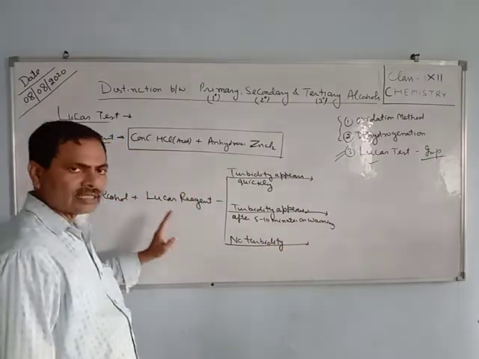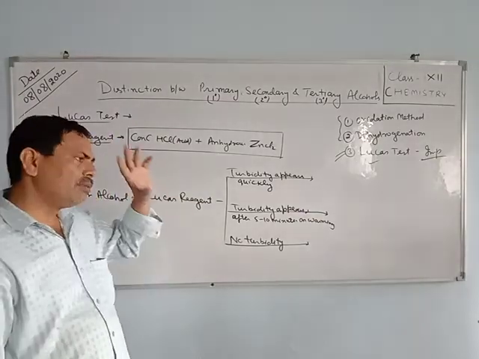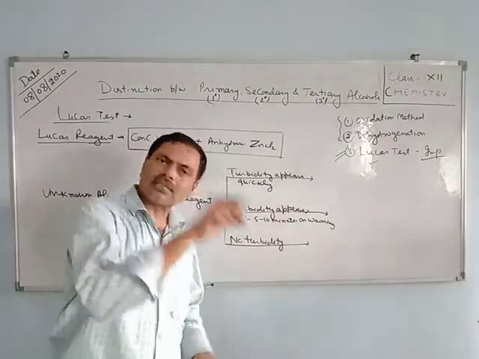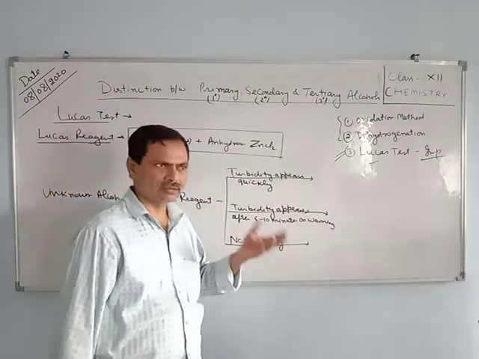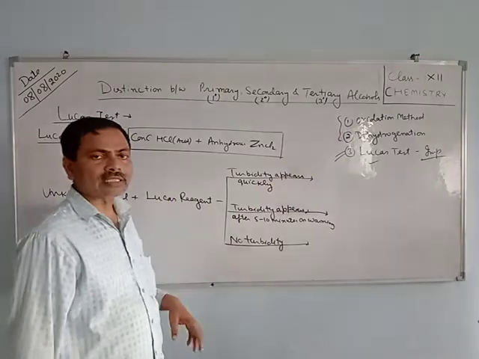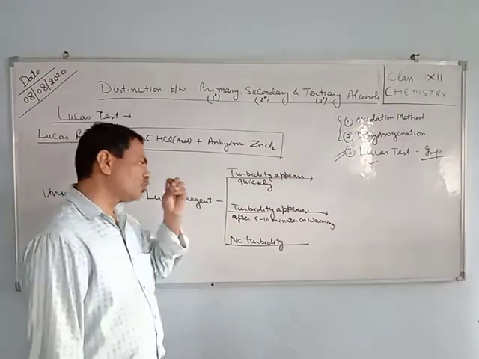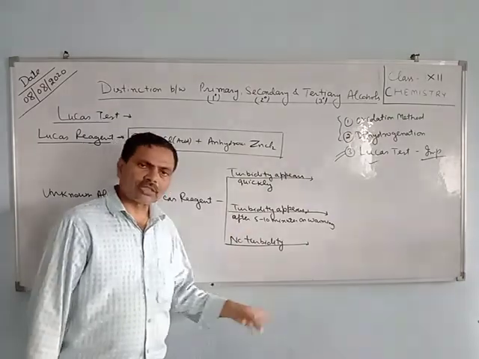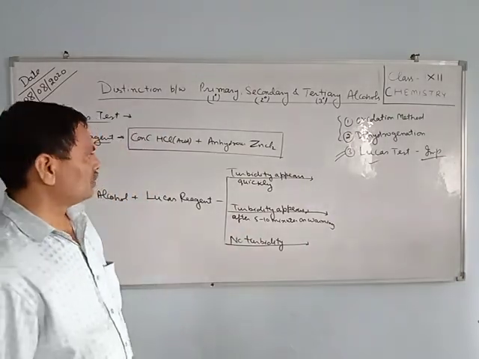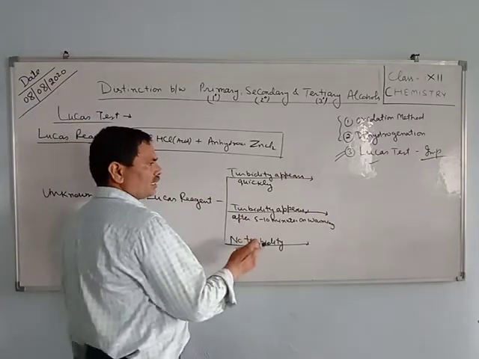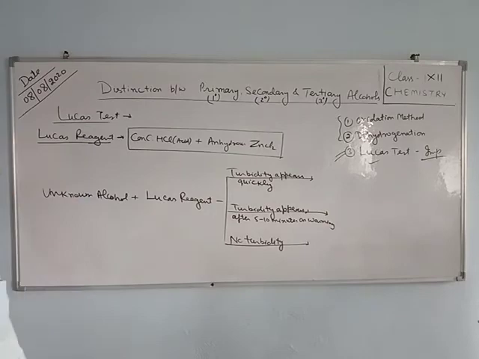When Lucas reagent is added into an unknown alcohol, turbidity may appear quickly, as soon as the reagent is added, or the turbidity appears on heating, or there will be no turbidity even when heated.